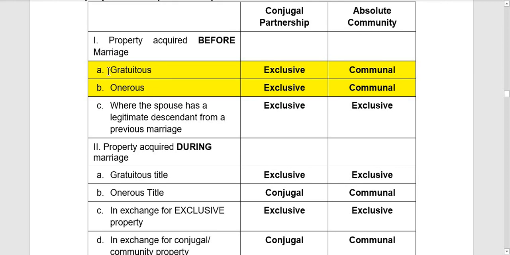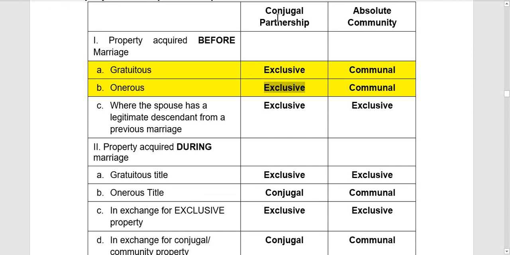Kapag yung property was acquired gratuitously, exclusive property yan ng spouse na nag-acquire niyan under conjugal partnership. Under absolute community naman, that is communal property nilang dalawa. Kapag onerous naman, under conjugal partnership, exclusive pa rin yung property na na-acquire in an onerous title. Under absolute community, communal yan.